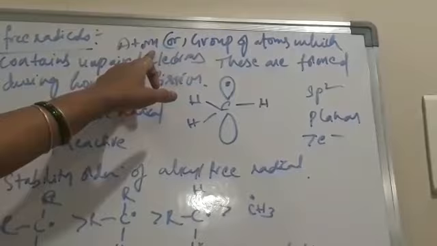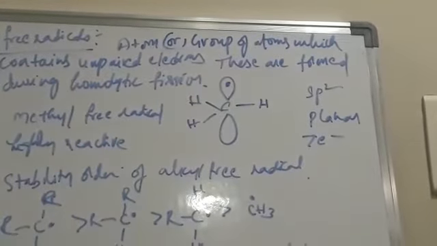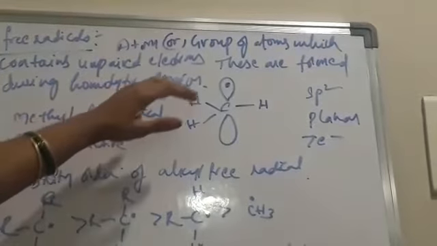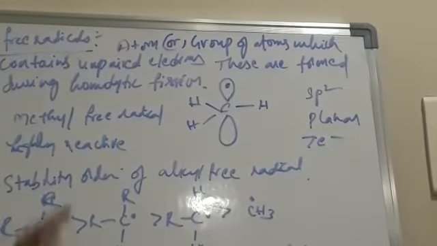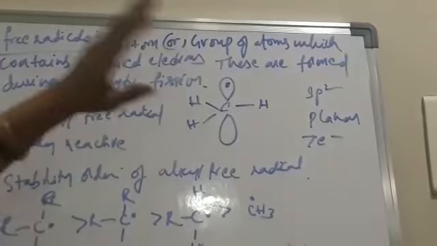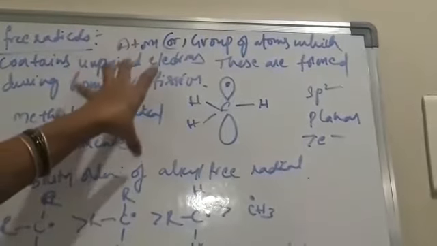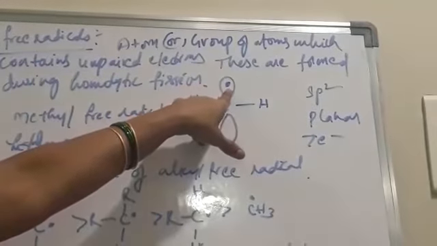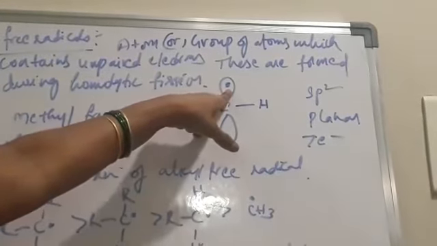An atom or group of atoms which contains an unpaired electron is called a free radical. These are formed during homolytic fission and are highly reactive in nature. Why? Because they contain a single electron; the unpaired electron is responsible for the high reactivity of free radicals.